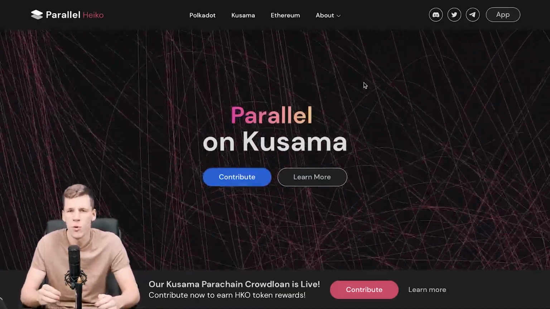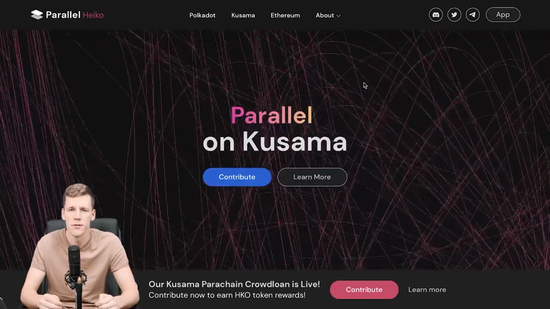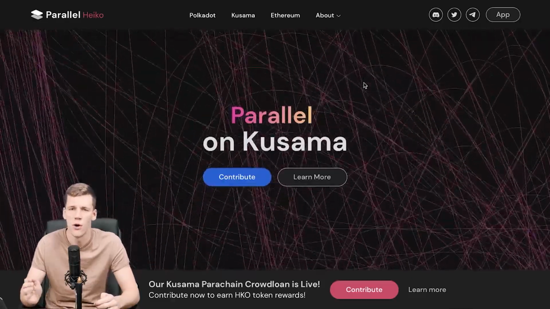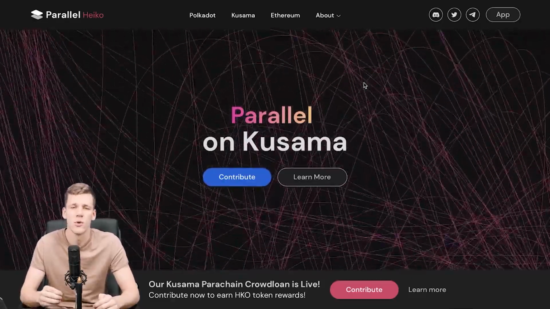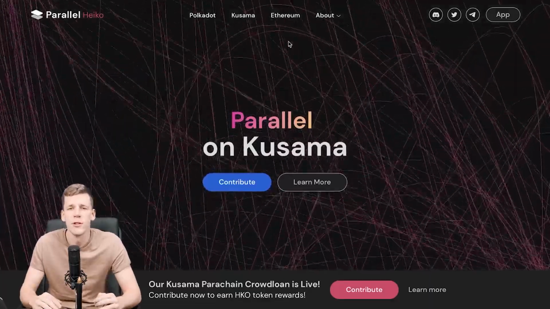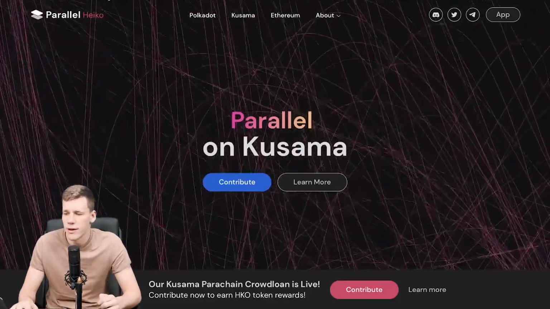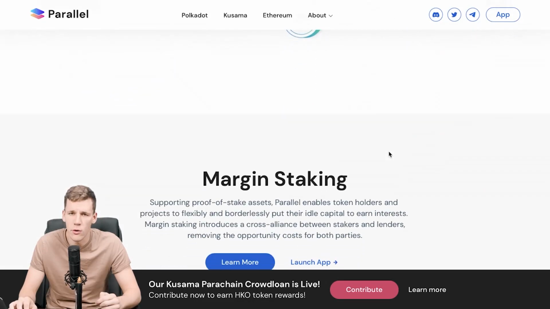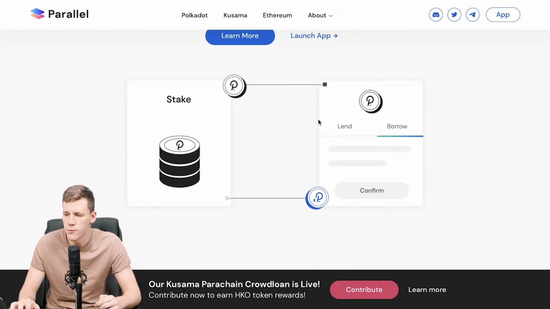Now let's get more precisely into the idea of how it works, because again, if you're familiar with lending services, then you already know how it's going to work. If not, then we're going to recap the most important things here. Let's have a look at the lender side, or the staker side, first. So for example, we want to stake our crypto, and so we freely do it on the platform from Parallel Finance or Heiko Finance, because again, these two platforms are basically the same thing.